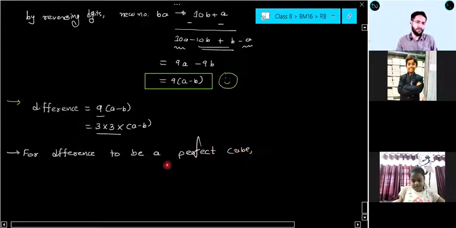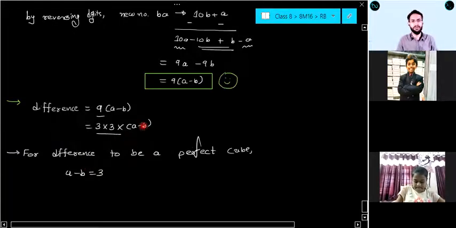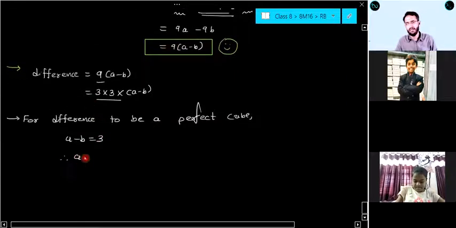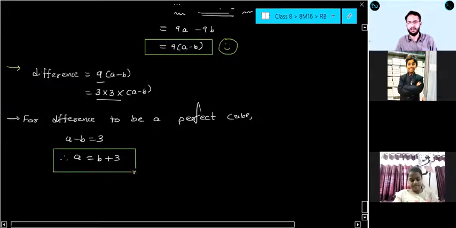The difference can be a perfect cube when a minus b is equal to 3 only. Yes or no? Okay. From here, can I make a the subject? So a is equal to b plus 3. Yes or no? Everyone, a is equal to b plus 3.